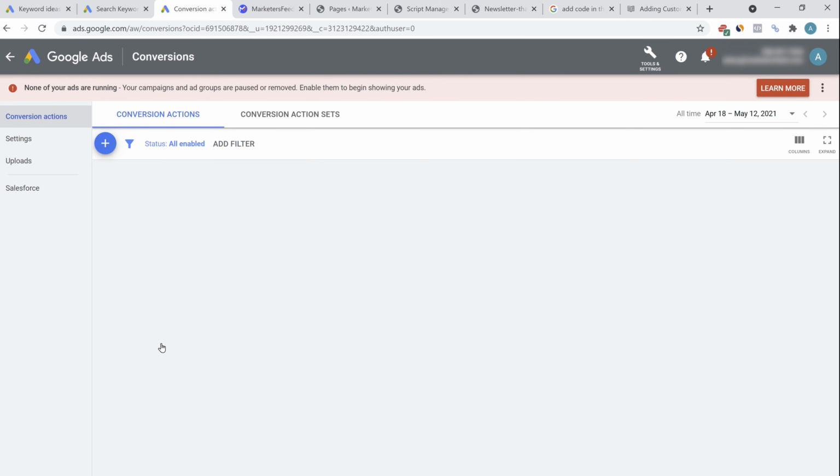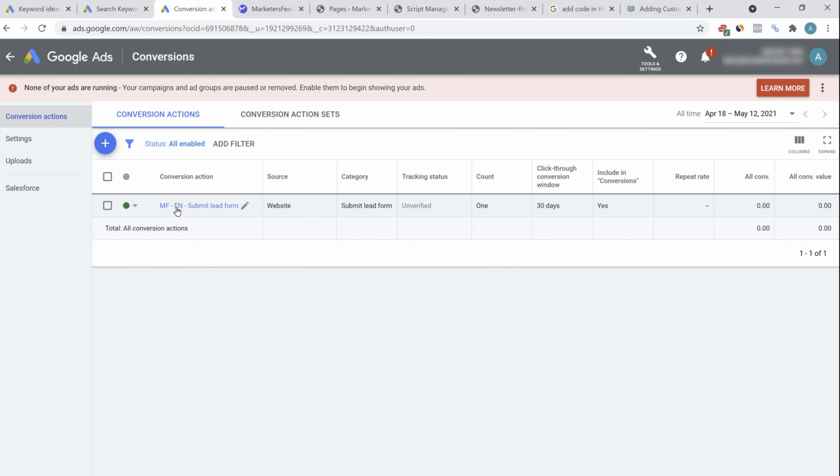And click on done. Here I have added the tags: marketers feed, email newsletter, submit lead form. And this way I'll be able to track all the conversions that will happen on my newsletter.